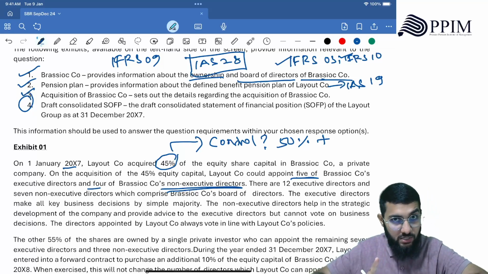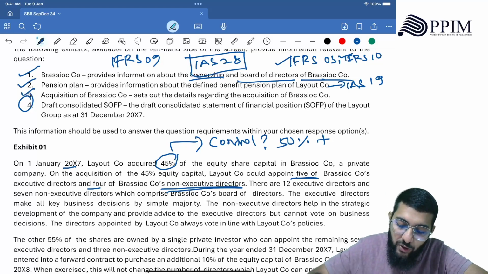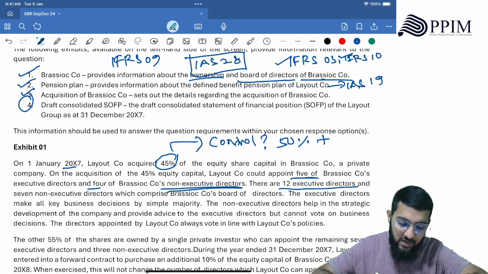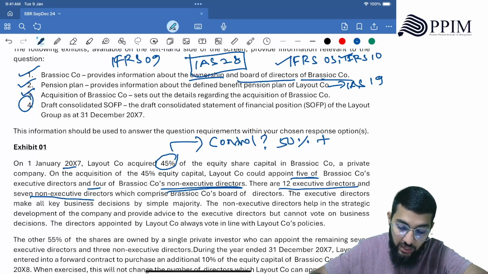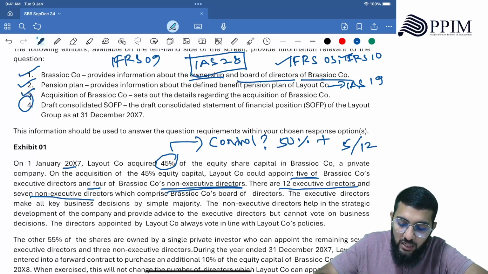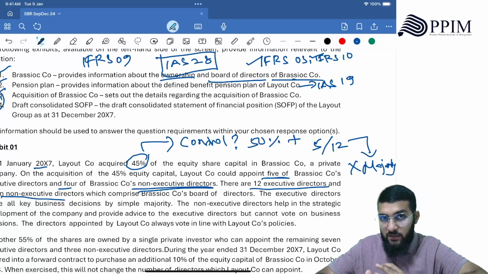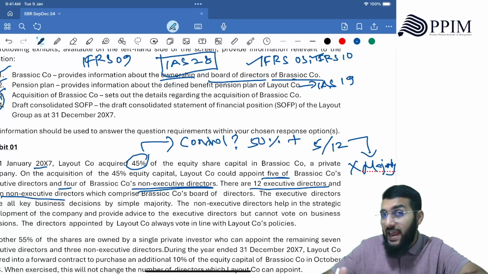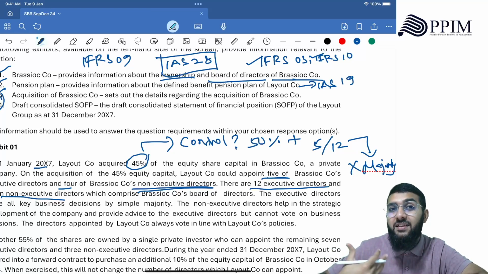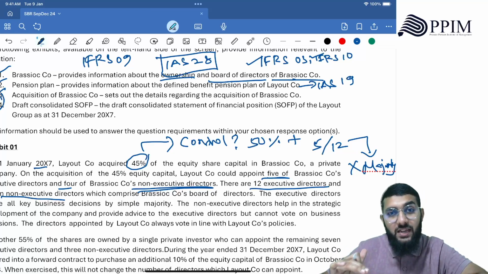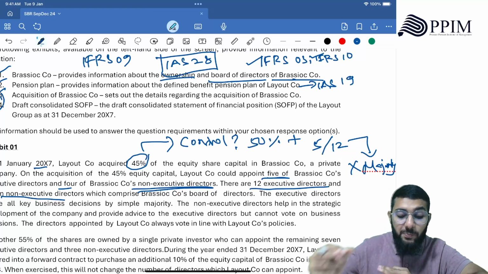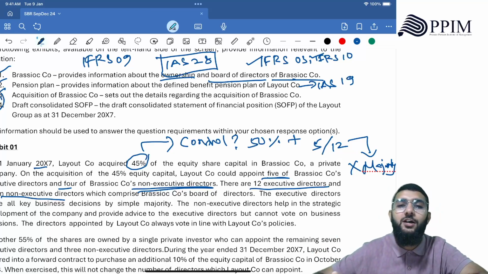Is that a majority? We'll look at that. There are 12 executive directors and 7 non-executive directors which comprise Braziaco's board of directors. 5 out of 12 is not a majority. Had it been a majority of the board of directors, that can decide or impact the decision of that company, that could be a control scenario.